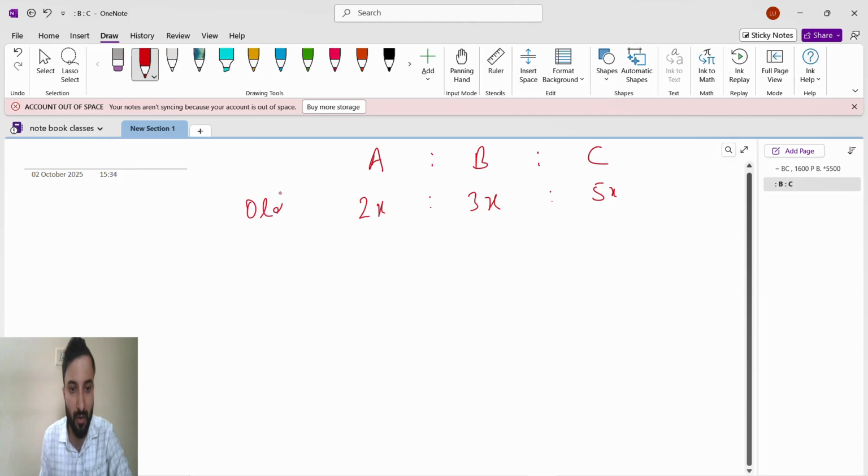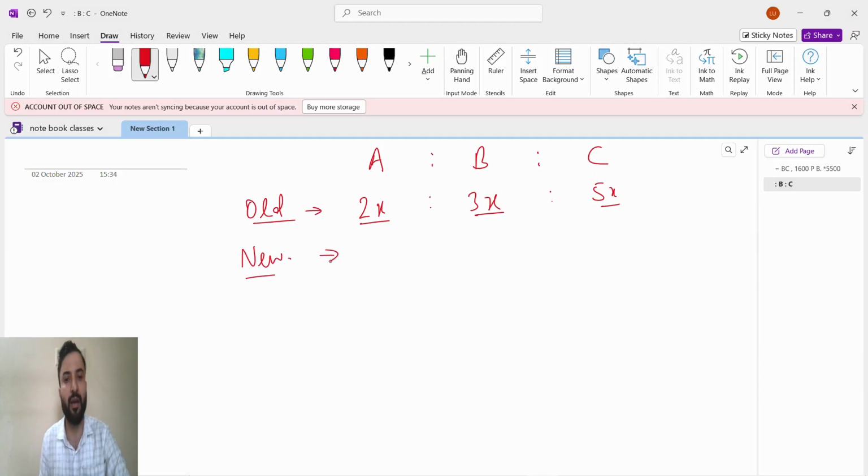This is the old salary. Old salary is 2x, 3x, 5x. Now we have to find the new salary. How will you find the new salary? Old salary plus increment, right? Whatever you have as the old salary plus the increment value, then we will get the new salary.